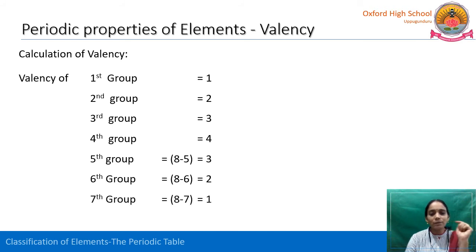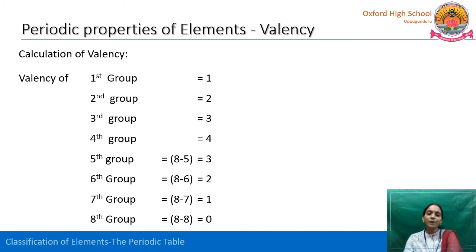Whereas coming to the seventh group, 8 minus 7 is equal to 1. That is, the valency of the seventh group is 1. The valency of the sixth group is 2. The valency of the fifth group is 3. Whereas coming to the eighth group, it is 8 minus 8, which is 0. So there are no free electrons in the eighth group. Those are inert gases.